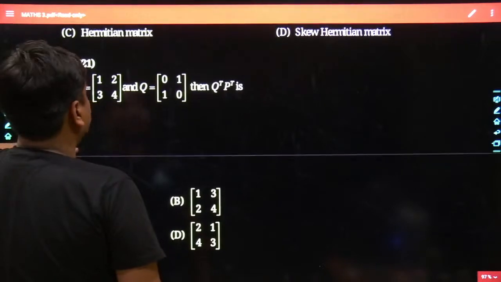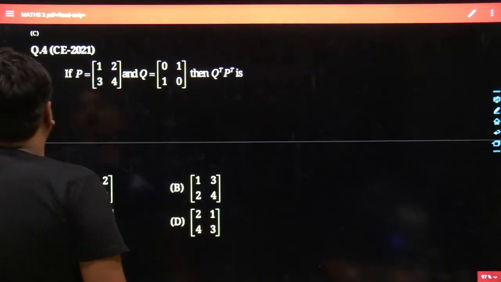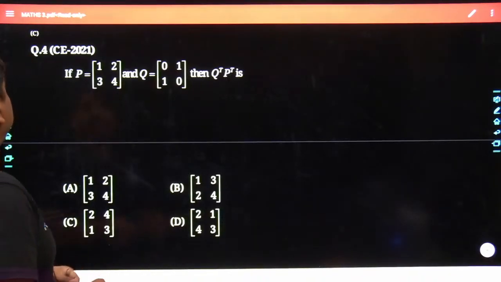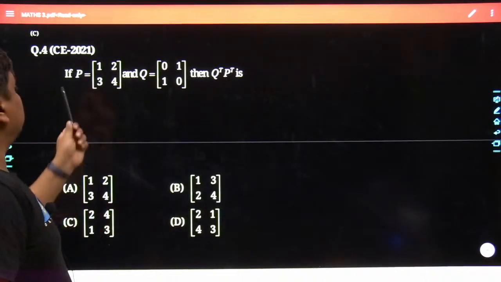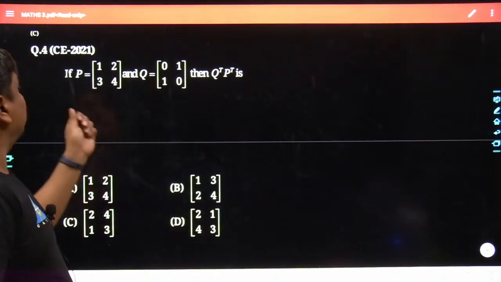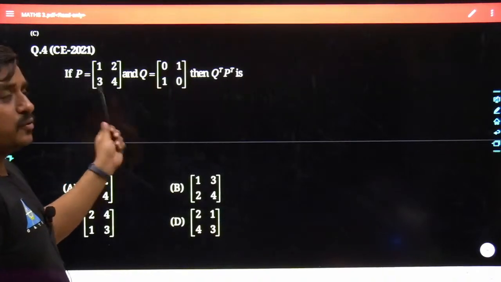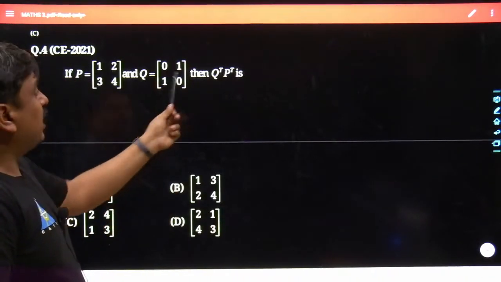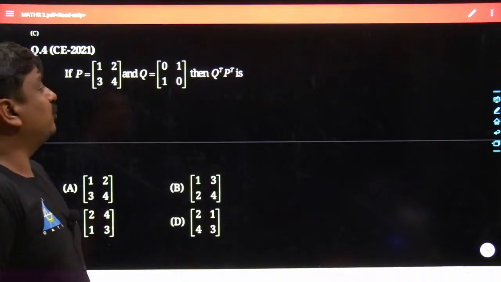See, here goes the next question. Again, this problem has come in civil engineering in recent years. What the problem states: two matrices have been given along with this problem. The first is matrix P, which is of order 2 cross 2. The second is matrix Q, which is of order 2 cross 2. And now we have to find the value of Q transpose into P transpose.